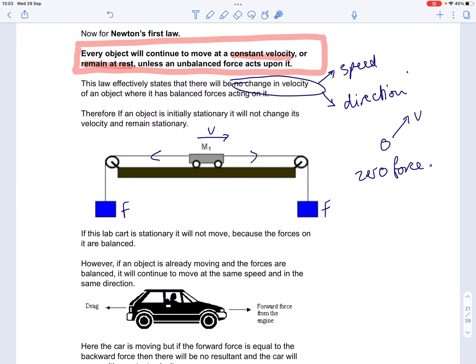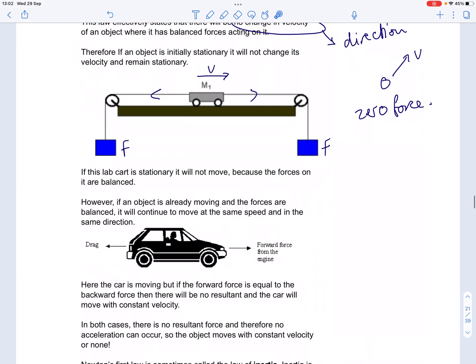And here's a real life example of that. There's a car and it's moving at a constant speed. So let's say it's moving at a velocity of 20 meters per second to the right, and it has two horizontal forces on it.